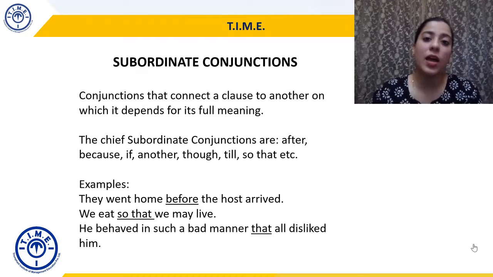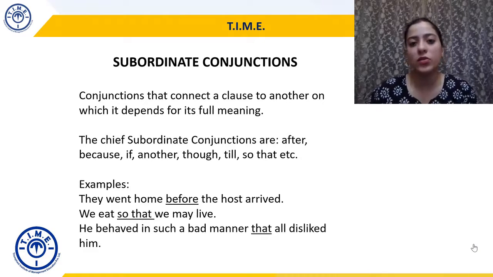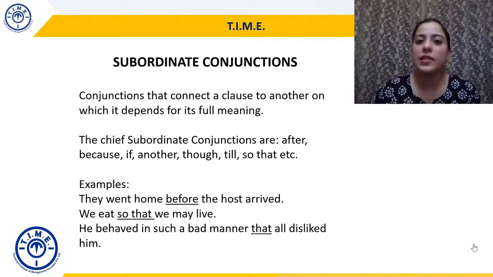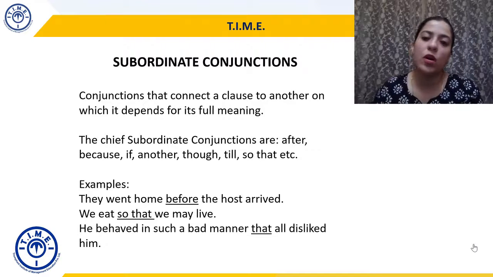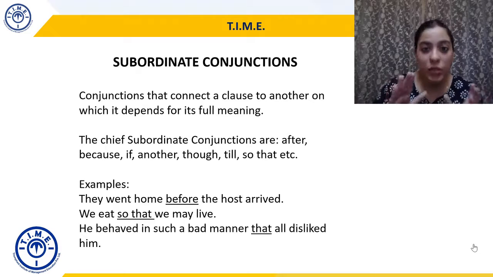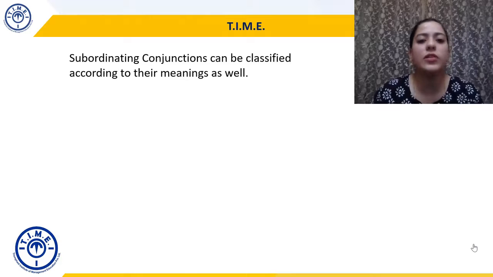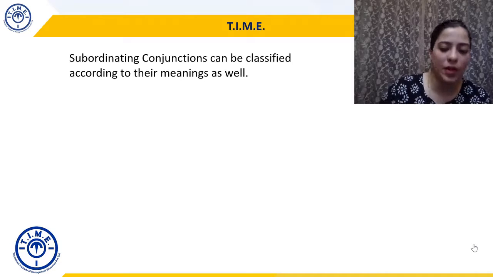Please keep in mind that we have previously discussed that that is also a relative pronoun, but here it is forming a subordinate conjunction. It is doing the function of a subordinate conjunction. So please रट्टा मत मारिएगा that ये word हमेशा relative pronoun होगा या ये word हमेशा इसी type का conjunction होगा. Depending on how they are used, what purpose they serve, they can change parts of speech. Okay. Subordinating conjunctions can be classified according to their meanings. तो meanings के हिसाब से उनको आप classify कर सकते हैं.